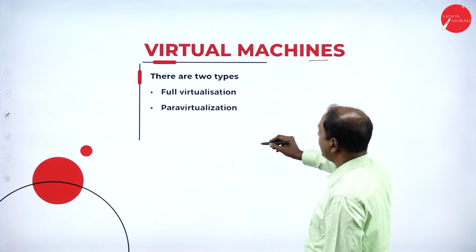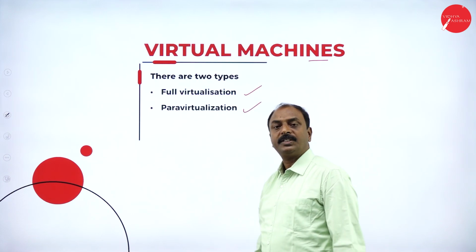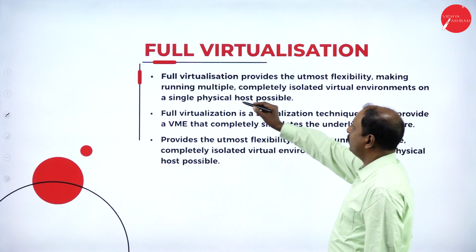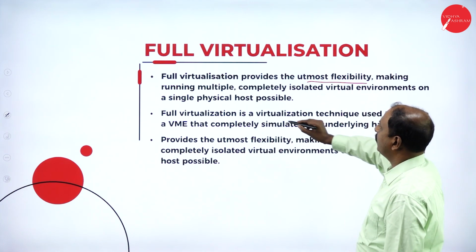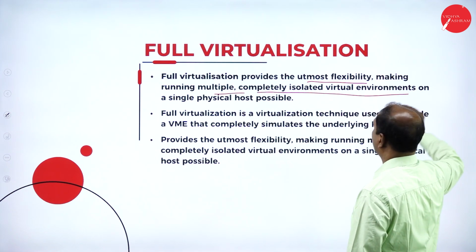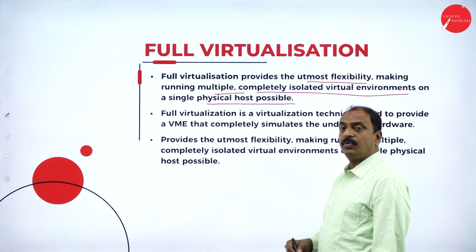So there are two types. One is full virtualization. The second one is para virtualization. Now, what is full virtualization? Full virtualization provides the utmost flexibility, making it possible to run multiple completely isolated virtual environments on a single physical host. So what is full virtualization?